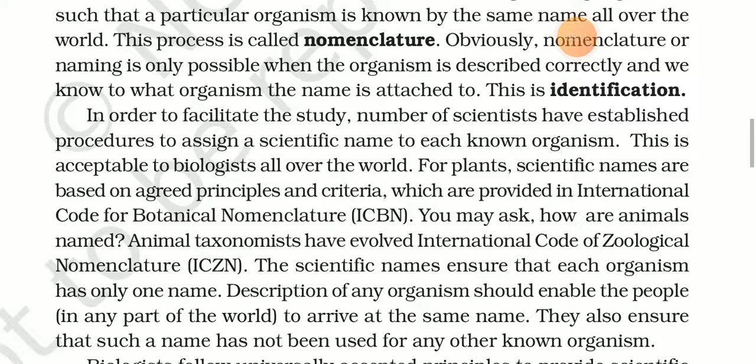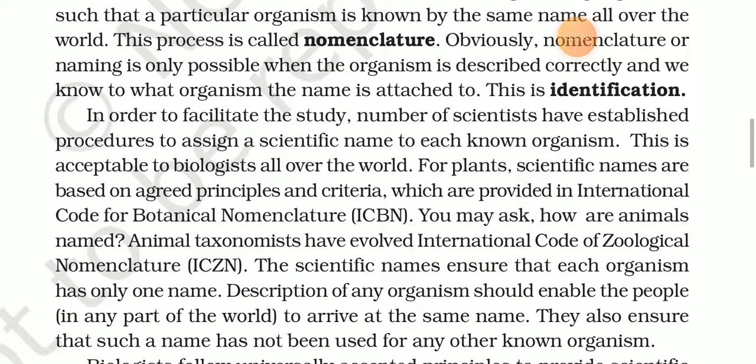Animal taxonomists have evolved the International Code of Zoological Nomenclature, ICZN.